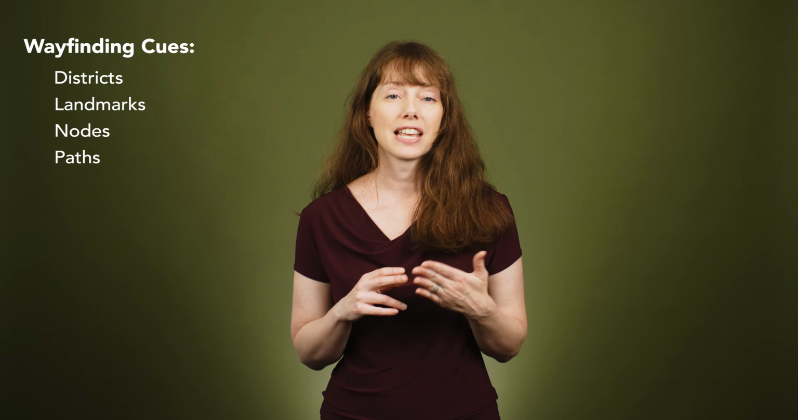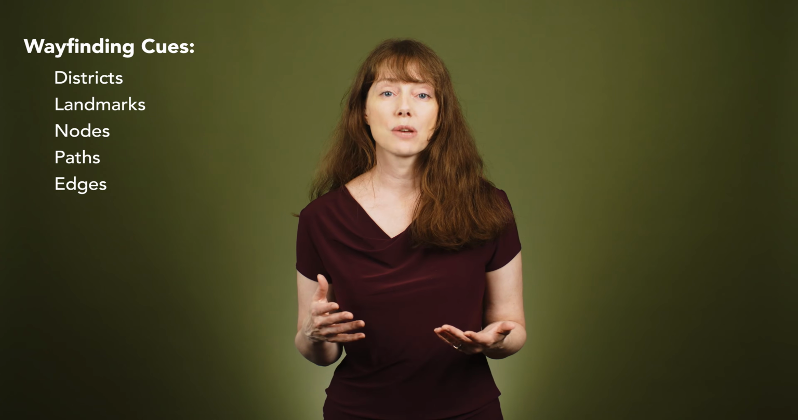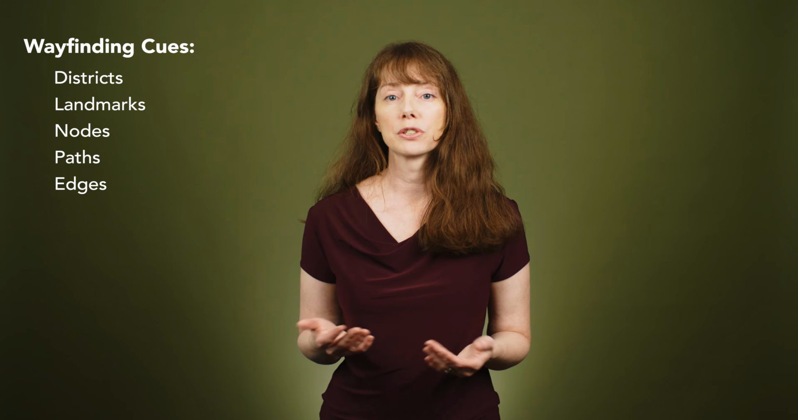Kevin Lynch coined the term wayfinding back in 1960 in his seminal book, The Image of the City. He was trying to describe how people organize and use cues from the physical environment to create a mental model of a space and help them navigate around it. The specific cues that people rely on in cities include districts, landmarks, nodes, paths, and edges. Now, not all of these translate perfectly into digital space, but they are a great starting point for thinking about what you might provide that could be helpful to your users.